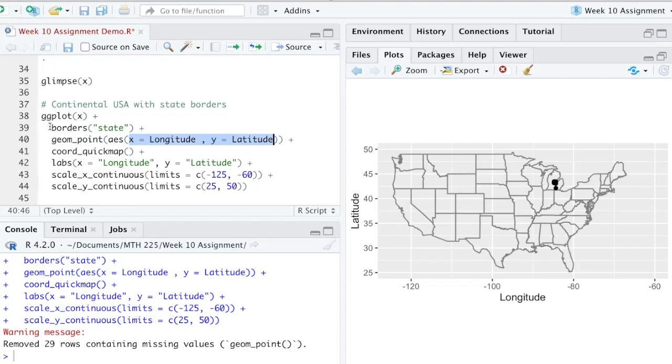So this is a map. Notice that this regional value is state. So that's why we're going to get the state borders. And then we just draw a quick map. We can label the X and the Y, and then make sure that we have our latitude and longitude numbers zoomed in. Now you can see here is all of the tickets right there in the middle. All of the 3,100 and so tickets were plotted right there.